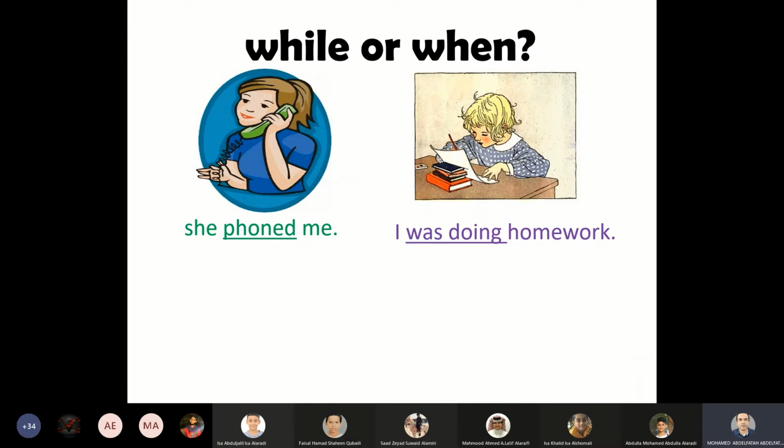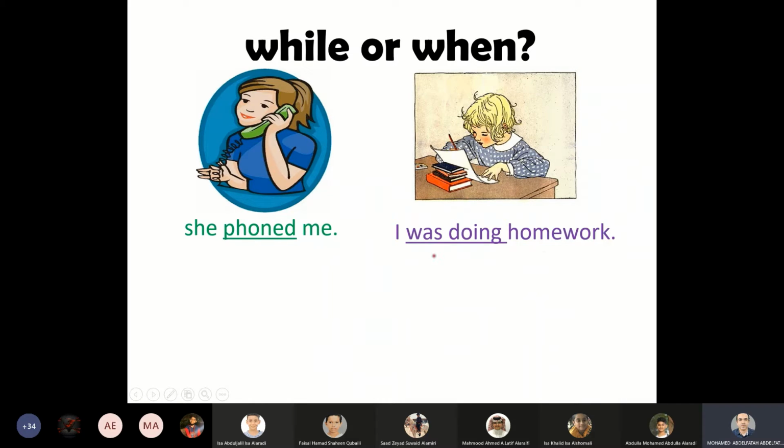Another example. Here, students, you can see two girls. You have to use while or when. Look here, the girl number 2 says, I was doing homework. That action is what happened at the beginning. Action number 1, I was doing homework.